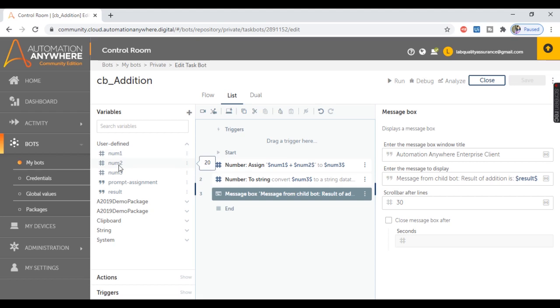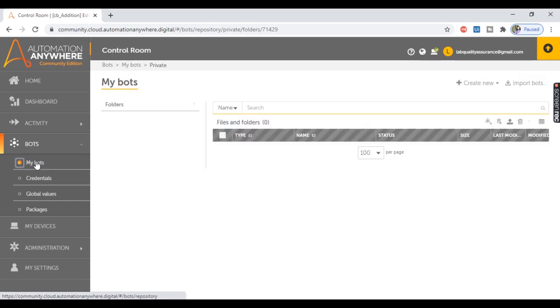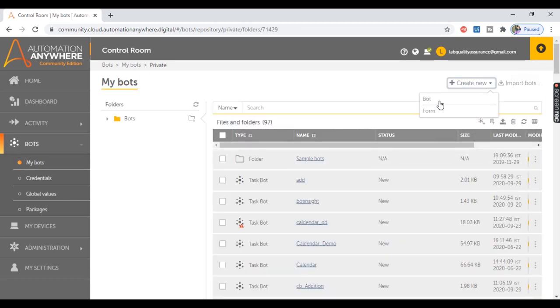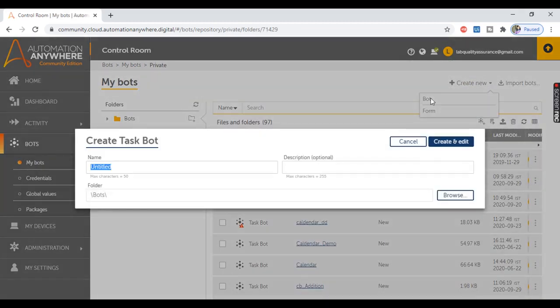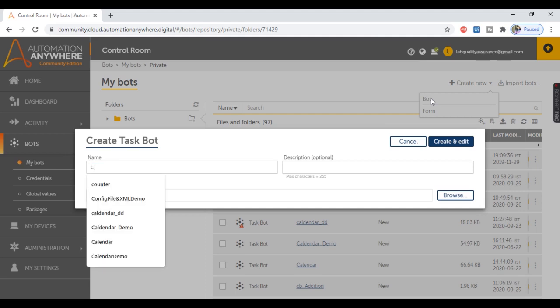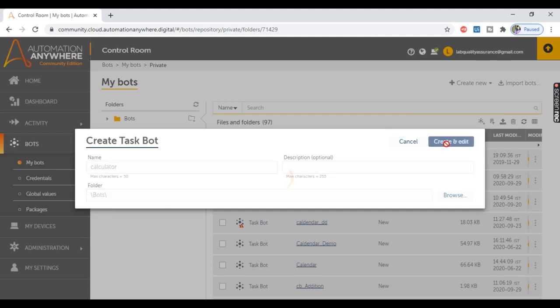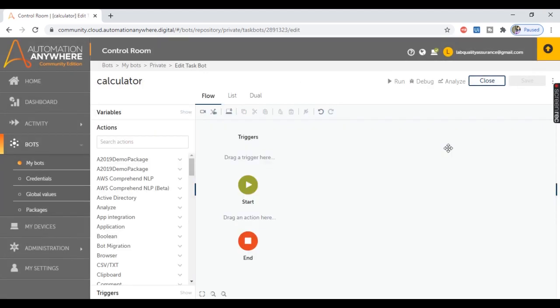So let's quickly create the parent bot to understand this better. For that, let's move to my bots and create new bot from here. Let's give the name of the bot as calculator, and let's click on create and edit. So here we are in the edit taskbot page. This is a parent bot from where we wish to run the child bot addition.